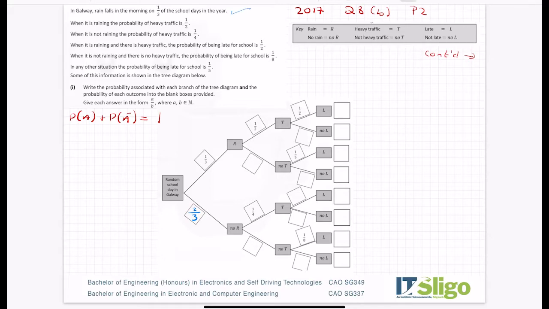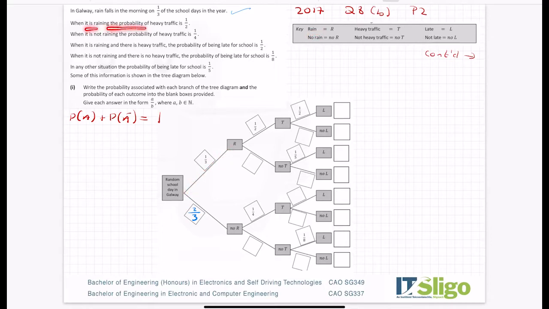When it is raining, so we're on the raining branch of the tree here. It is raining, the probability of heavy traffic is a half. Now, I should have explained the key. So rain, they're calling R. No rain, they're saying no R. So there's rain and no rain. Traffic is T, not heavy traffic is no T. So T and no T. Late is L, not late, L and no L. Okay, so that's how I knew this was the branch of the tree that was raining.